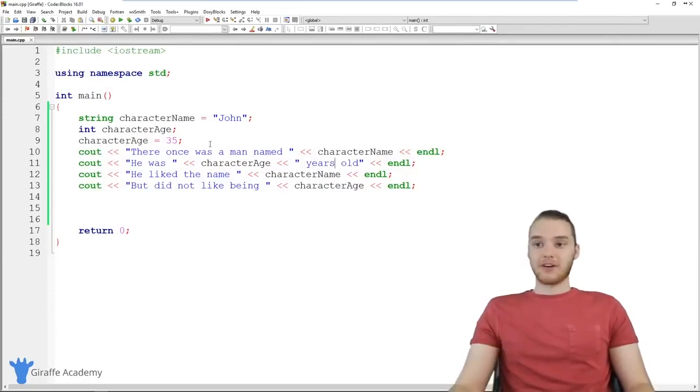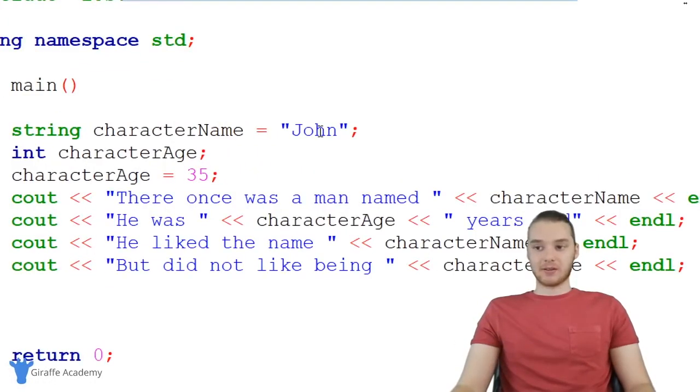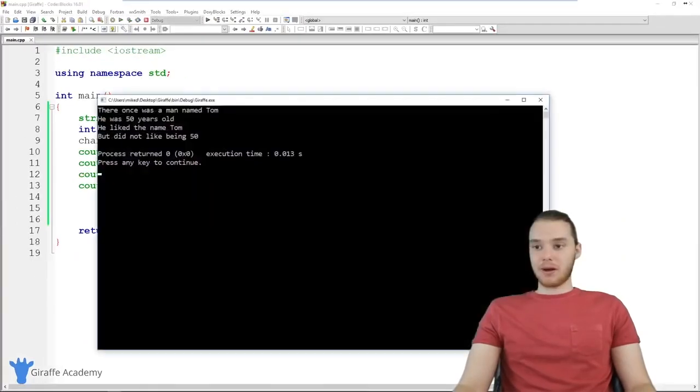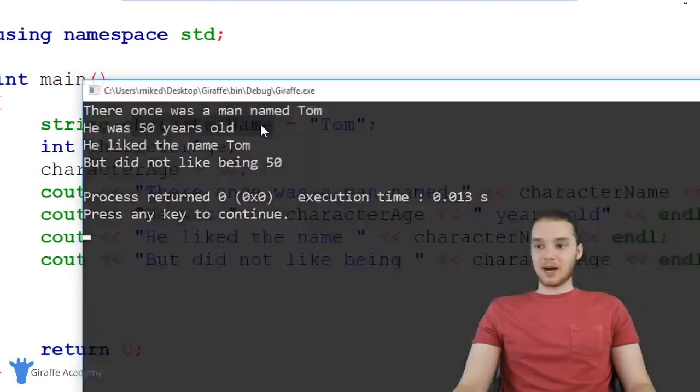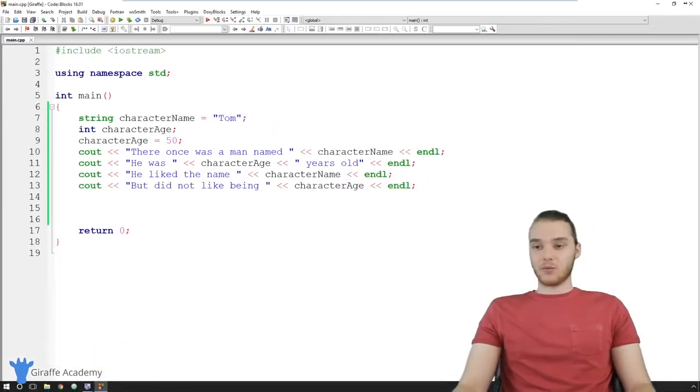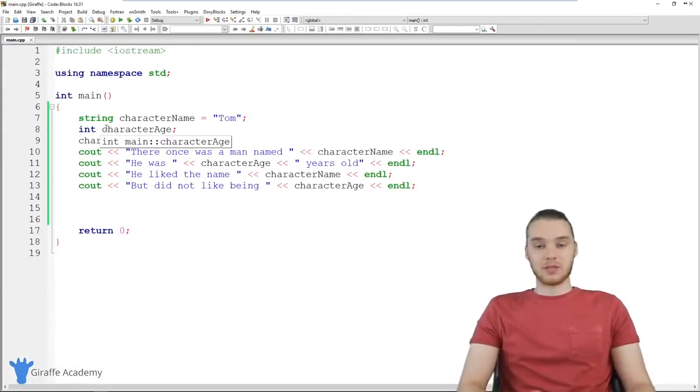And now what's cool about variables is if I wanted to update the character's name or update the character's age, all I have to do is change it up here in one spot. So if I wanted to change the character's name to Tom, and I wanted to make Tom, let's say 50 years old, I only have to modify the values that are getting stored in the variables, and they'll automatically update down in our story. So now when I run my program, you'll see it's using the name Tom, and it's saying that he's 50 years old. So that's kind of an awesome way that we can use these variables.